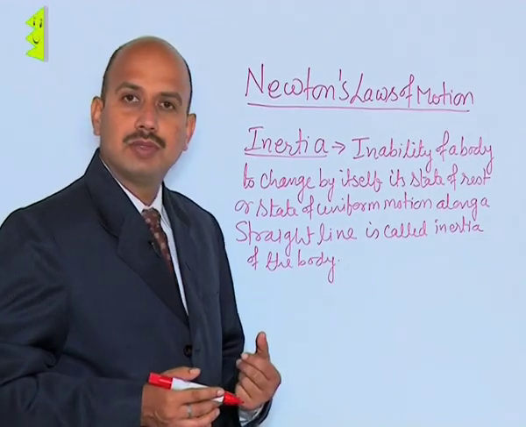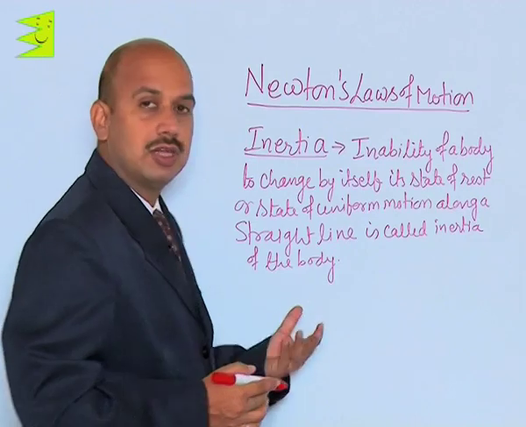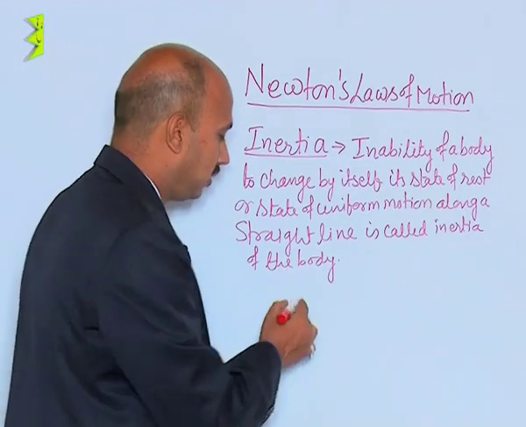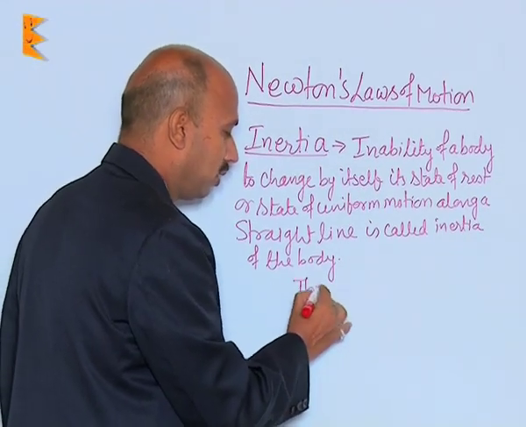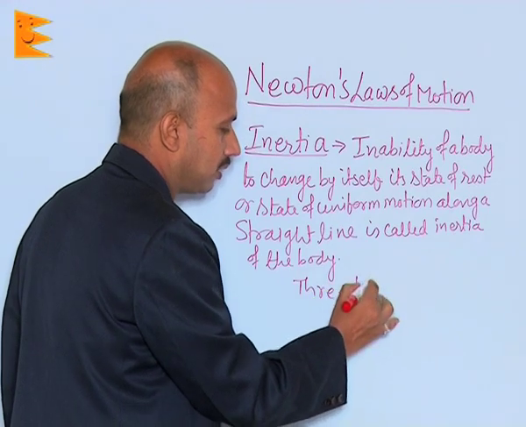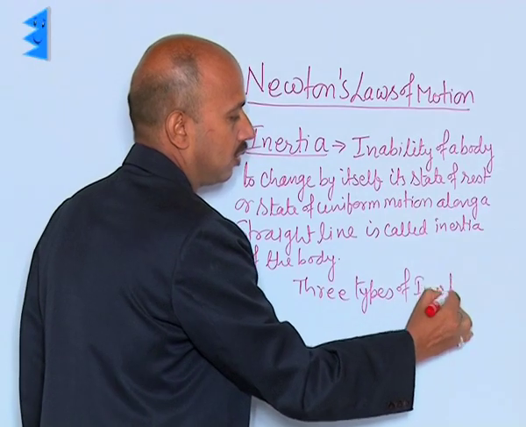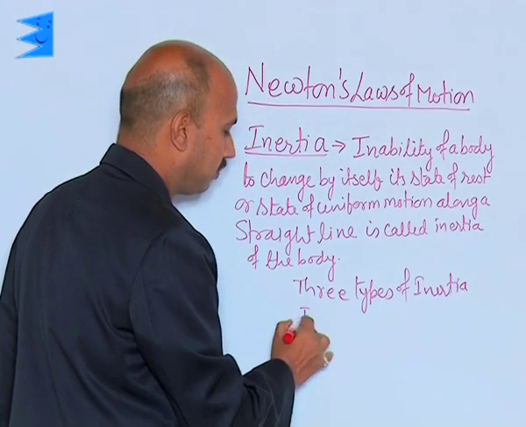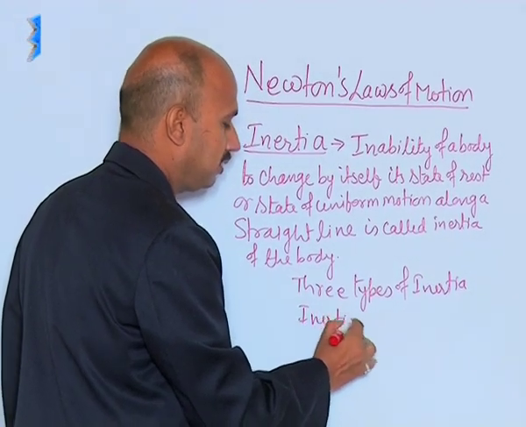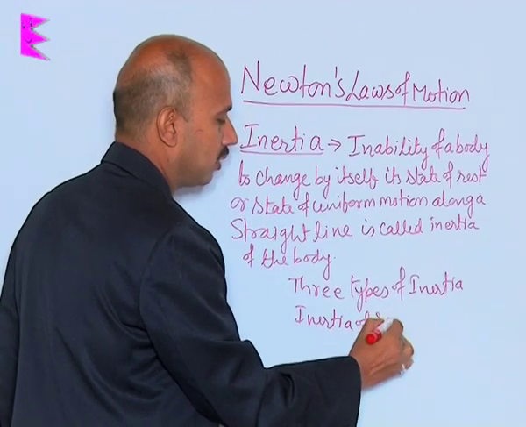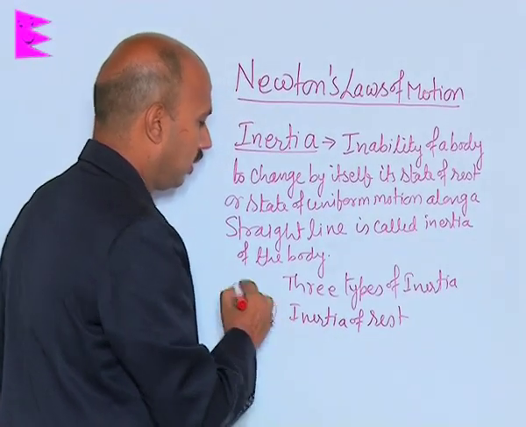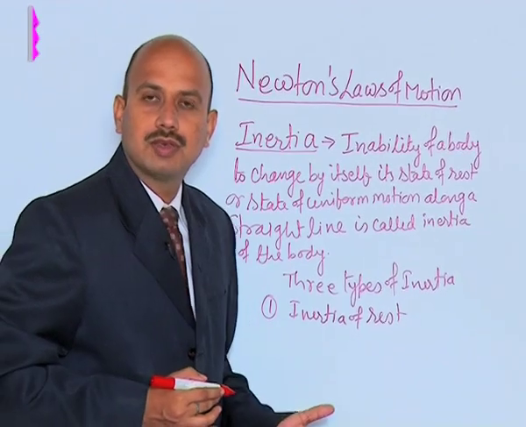For example, if you are taking inertia, there are different types of inertia. So, we can write here 3 types of inertia. First one is inertia of rest. Now, see what is inertia of rest.